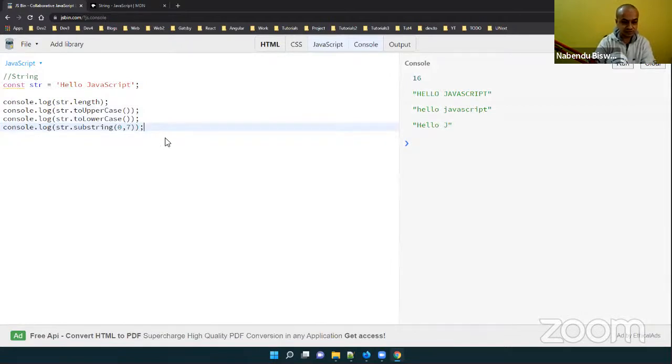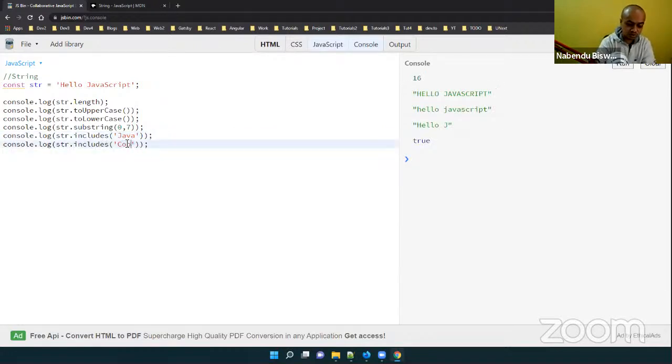There are a lot of methods in string, and str.includes Java. You have to give it as a string. It will search whether this term is there or not, and if it is there, it will give me true. Like this, I can give COBOL. If I run it, it will give me false because it is not there. So this is known as string.